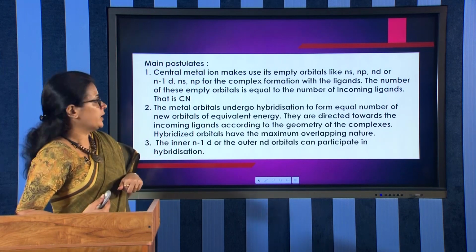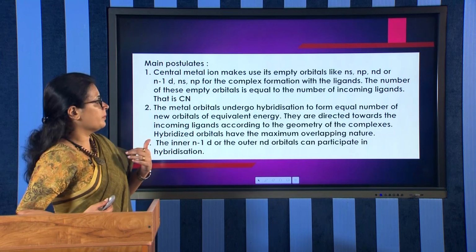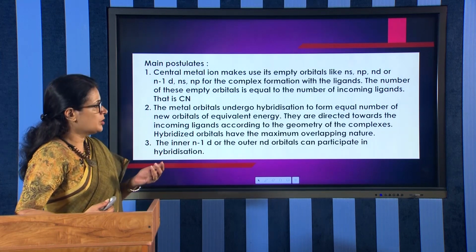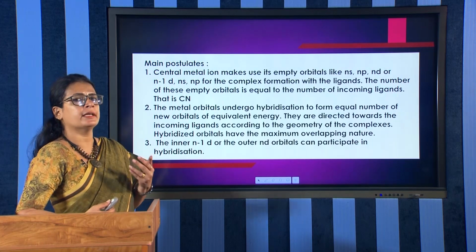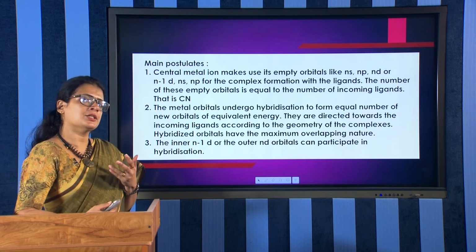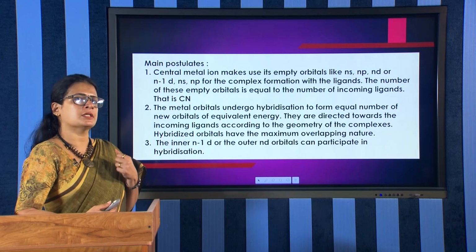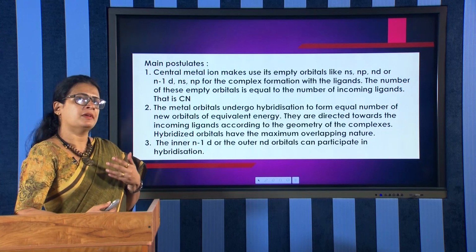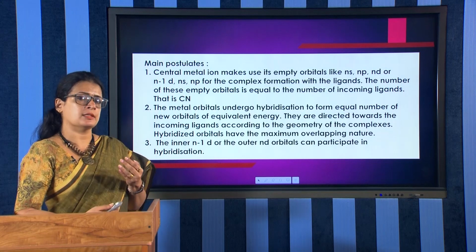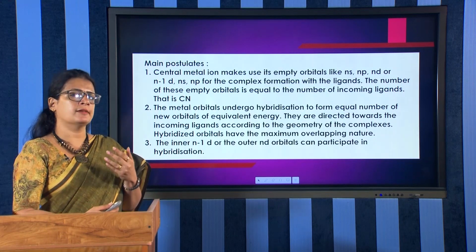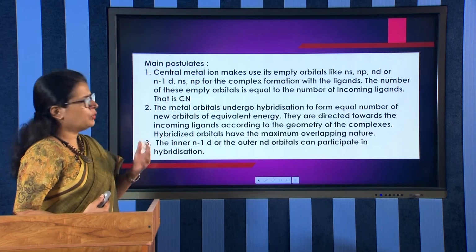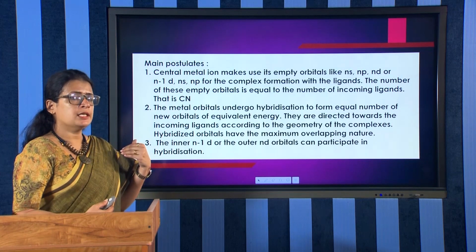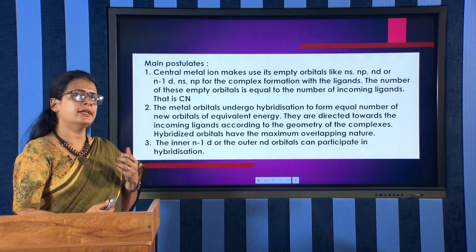The second postulate is that the metal orbitals undergo hybridization to form an equal number of new orbitals of equivalent energy. The concept of hybridization, you may be familiar with from the previous classes, the very preliminary classes, where you studied hybridization. The same thing is here. The only difference is that in this case you have metal d orbitals.